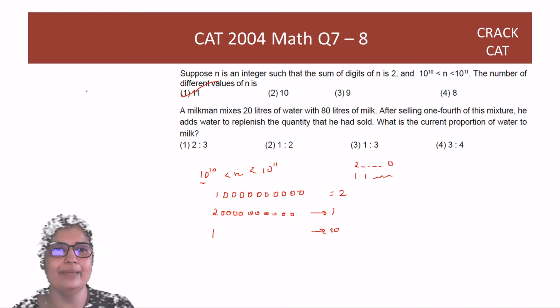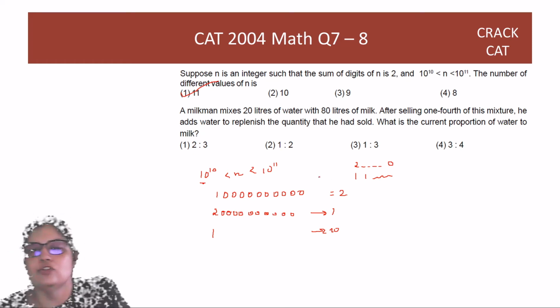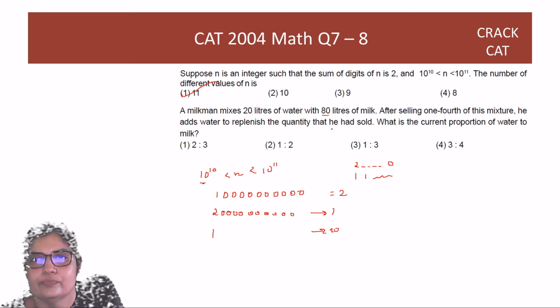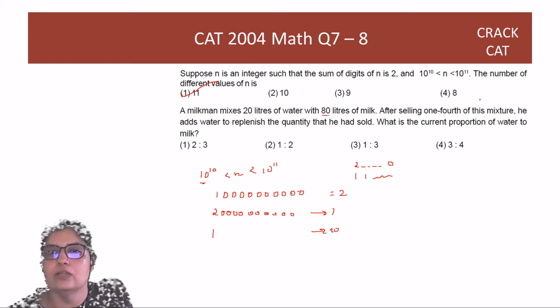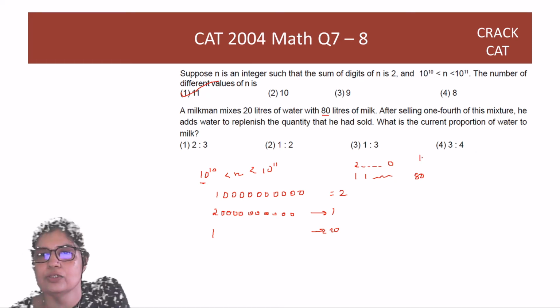A milkman mixes 20 liters of water with 80 liters of milk. After selling 1/4 of this mixture, so guys, here, because water is added again and again, what you should always focus on is the milk. So you start with 80 liters of milk, and overall the solution is worth 100 because 80 plus 20.